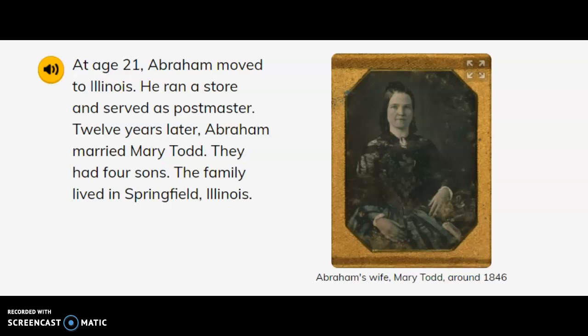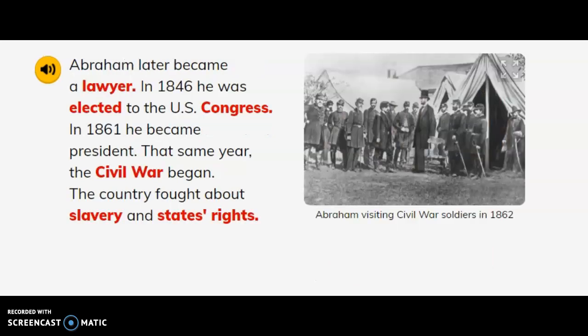He ran a store and served as postmaster. 12 years later, Abraham married Mary Todd. They had 4 sons. The family lived in Springfield, Illinois. Abraham later became a lawyer.